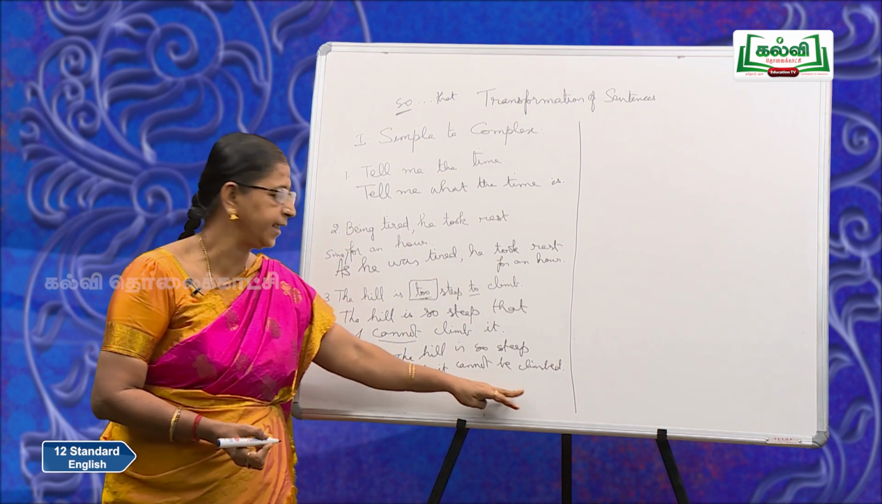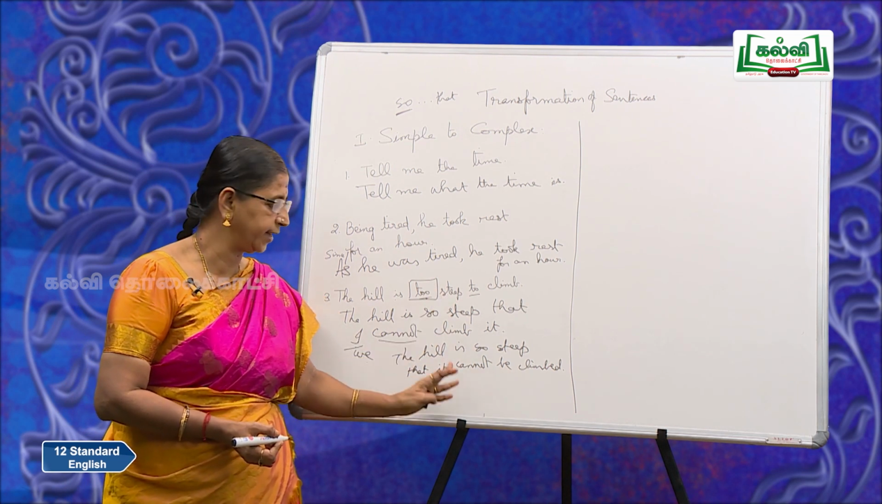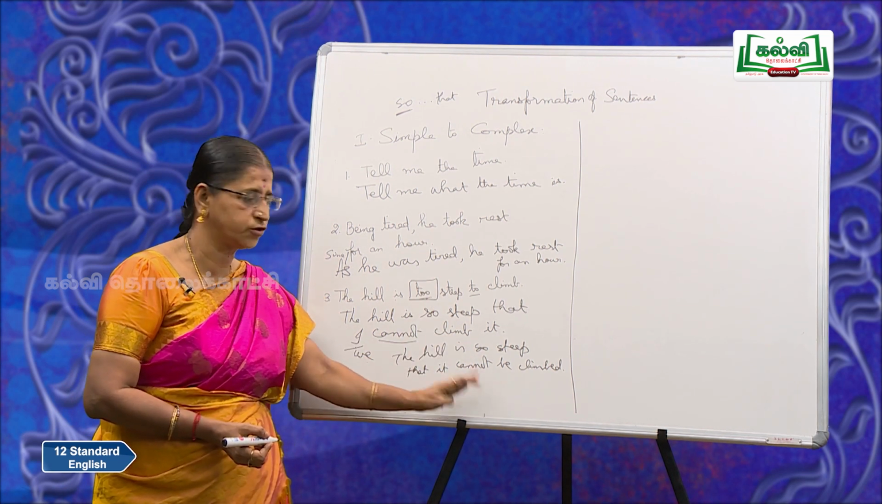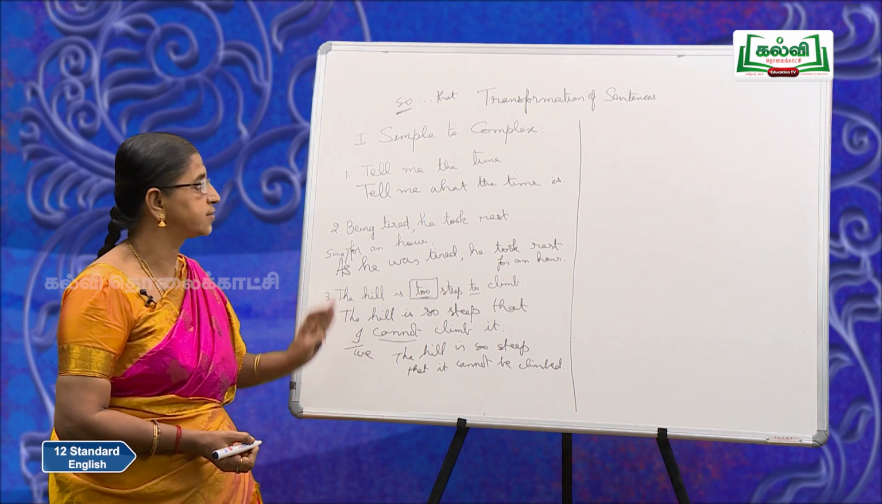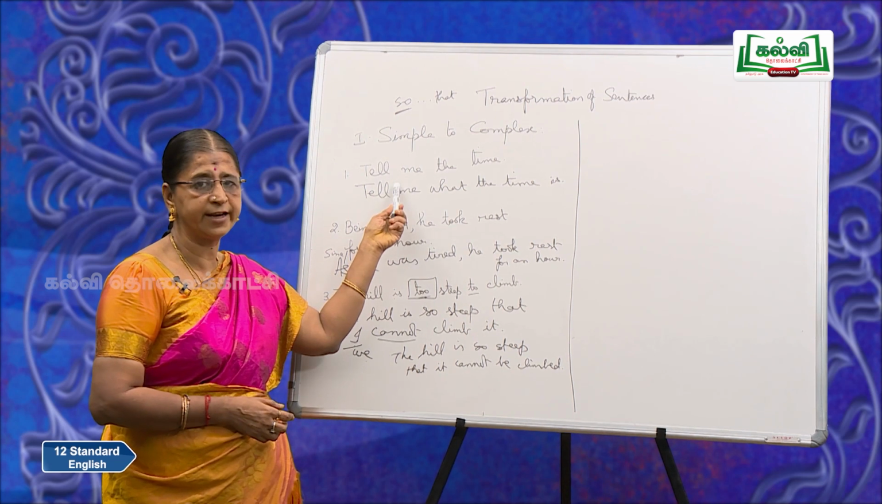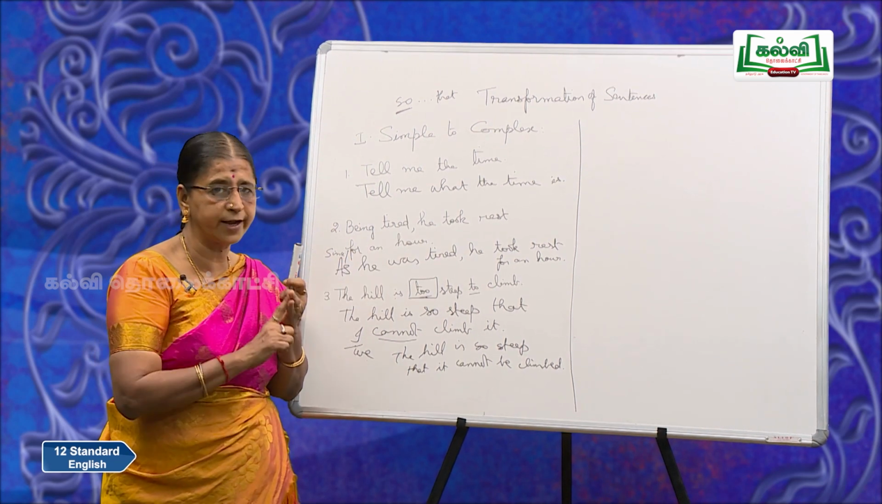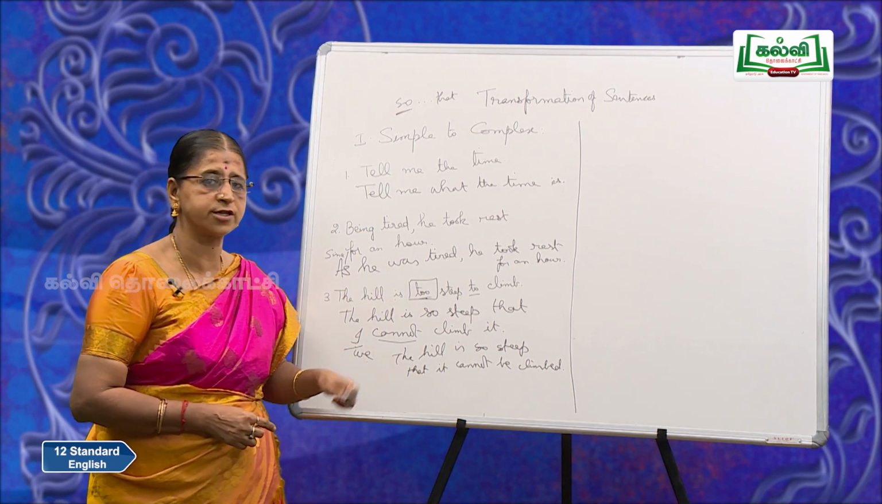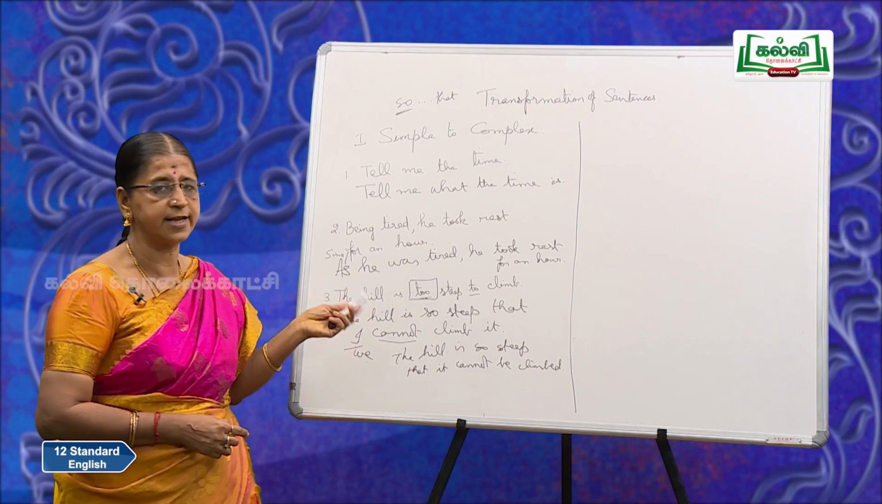That it cannot be climbed. So, it is possible to rewrite this using the passive too. Understood? So, this is how you transform the simple into the complex. Here you get only one finite verb. In your answer, you should have two finite verbs and you should introduce a clause marker and expand the sentence.